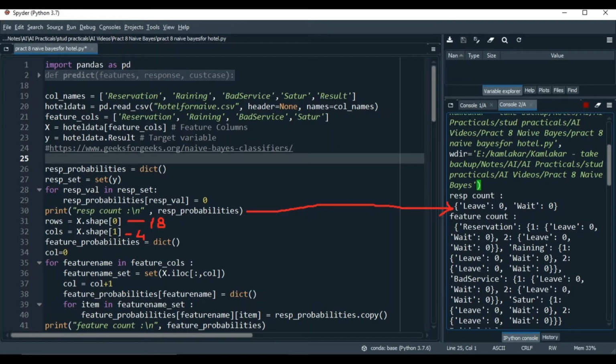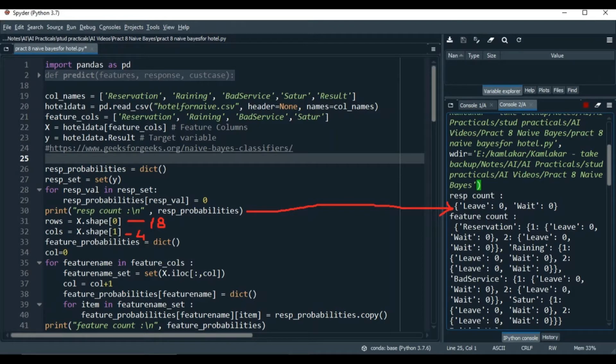Before I continue, I would like you to go through the link to understand how the naive Bayes approach works by calculating probabilities, because my program replicates that procedure. So let's start. The main idea of this program is to make use of dictionaries to store the probability values of the data. For example, say the response column, which is result.